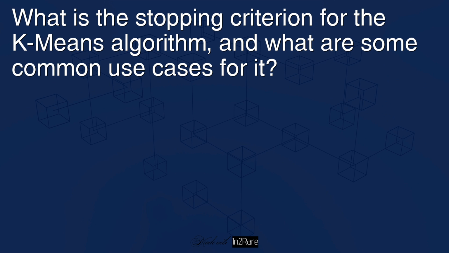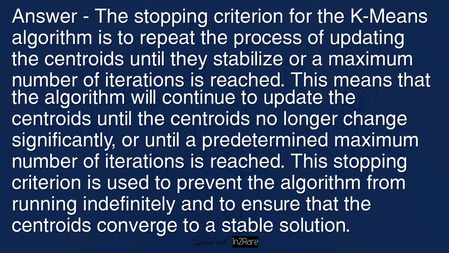What is the stopping criterion for the K-means algorithm, and what are some common use cases for it? Answer: the stopping criterion for the K-means algorithm is to repeat the process of updating the centroids until they stabilize or a maximum number of iterations is reached. This means that the algorithm will continue to update the centroids until the centroids no longer change significantly, or until a predetermined maximum number of iterations is reached. This stopping criterion is used to prevent the algorithm from running indefinitely and to ensure that the centroids converge to a stable solution.